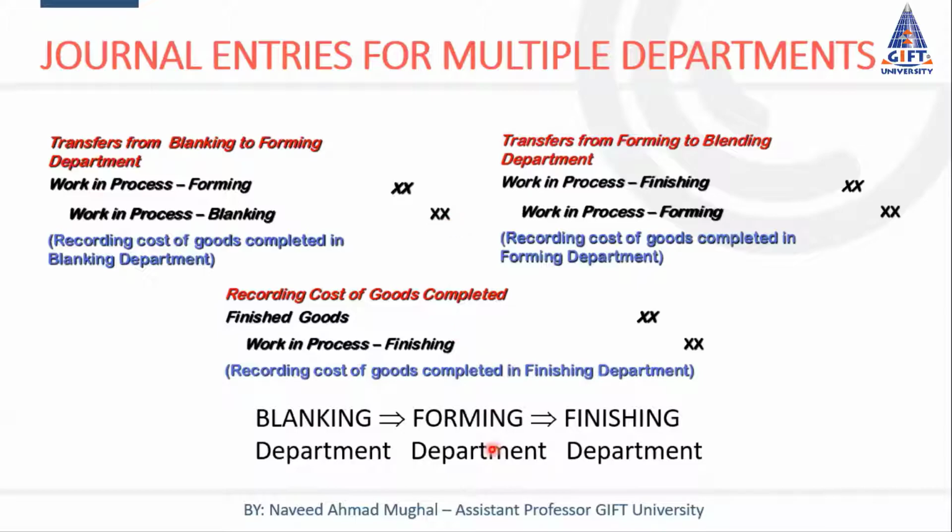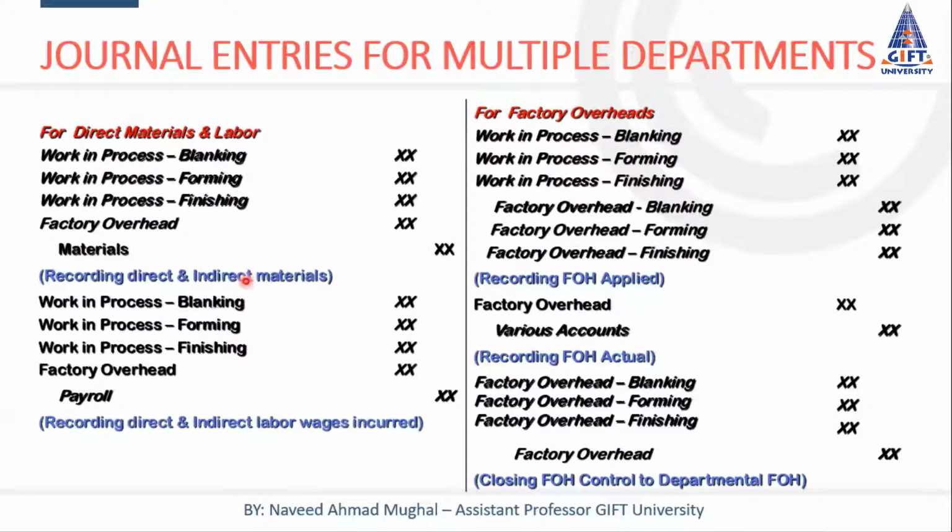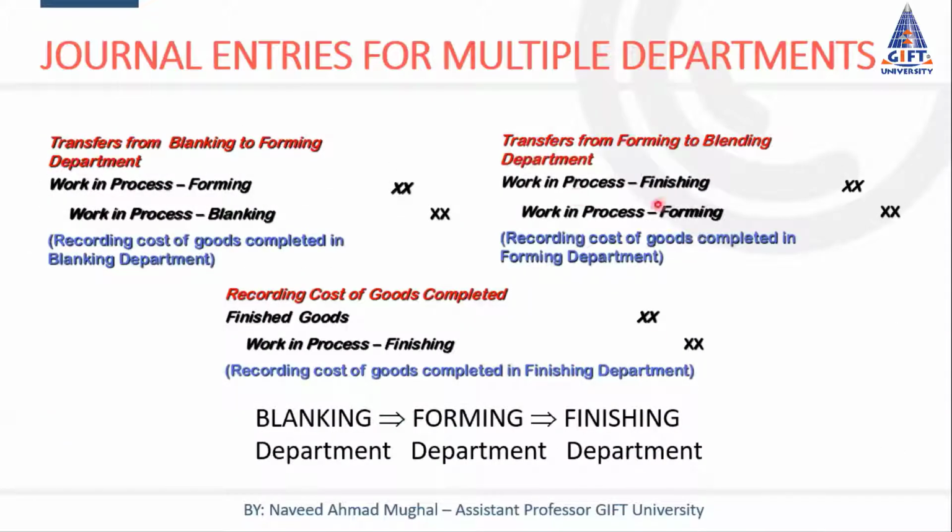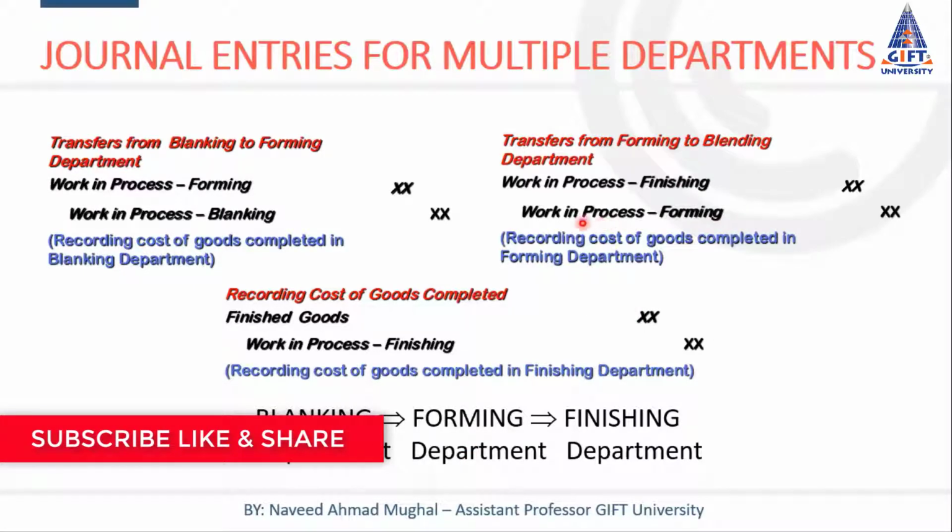Then at the second stage, we complete the work in this process and we apply different costs in this process as well: material, labor, FOH. We have previous entries on recording of these costs in these departments. So when we complete goods from this department, we send them to the finishing department. So finishing department work in process account is debited. Now goods are put into the process of finishing department. And these goods are from forming department, so the previous department work in process account is credited.